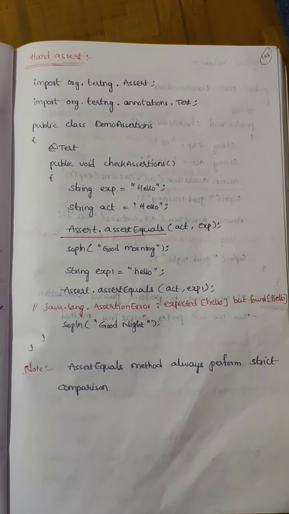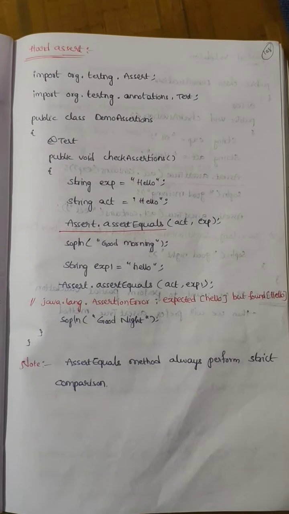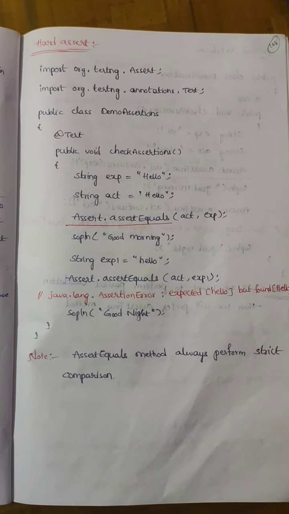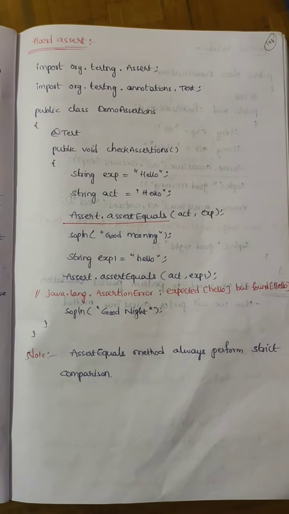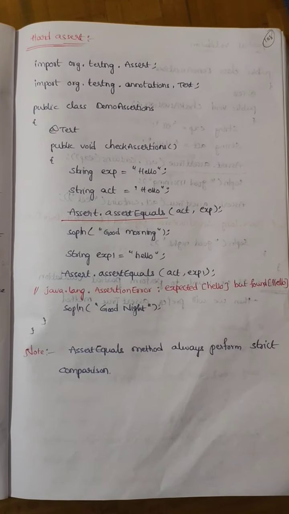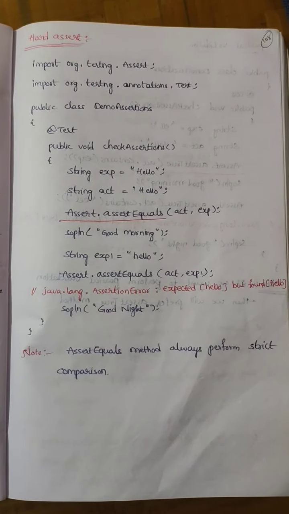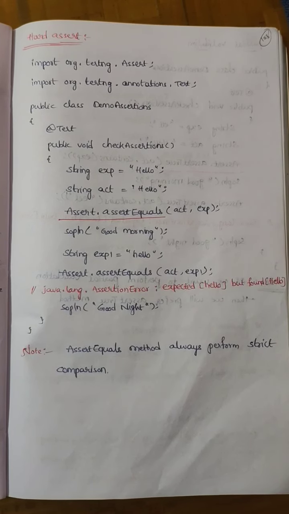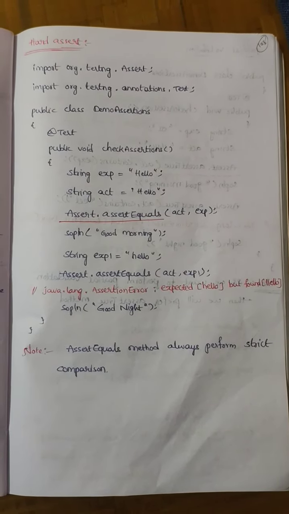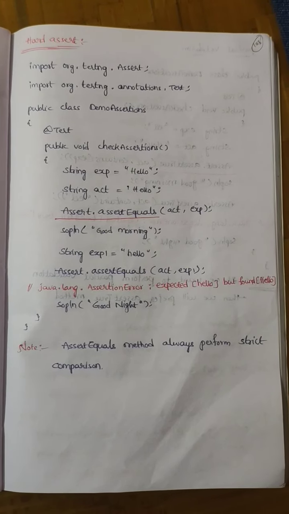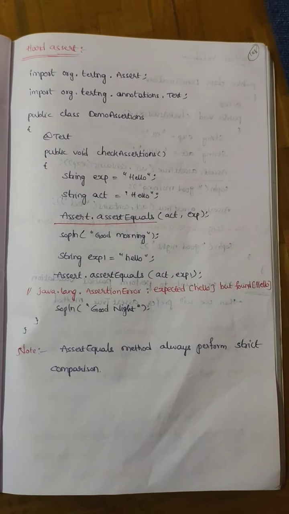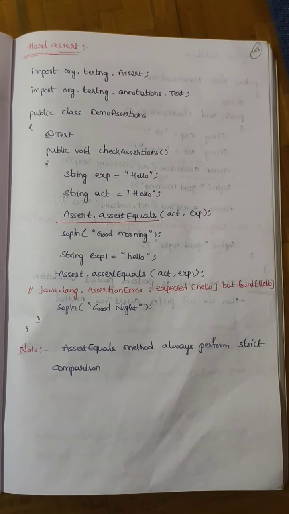So this is the example of hard assert. First we have to mention public class Demo, and @Test one function we have to mention. Now String expected = "Hello", String actual = "Hello". Now Assert.assertEquals(actual, expected). So now that line is passed. Now SOPL "good morning", and again String expected1 is small "hello", and compare expected and expected1. So here it will get an error because java.lang.AssertionError: expected small hello but found capital Hello. So this is a hard assert. Right, at that line only it will fail.